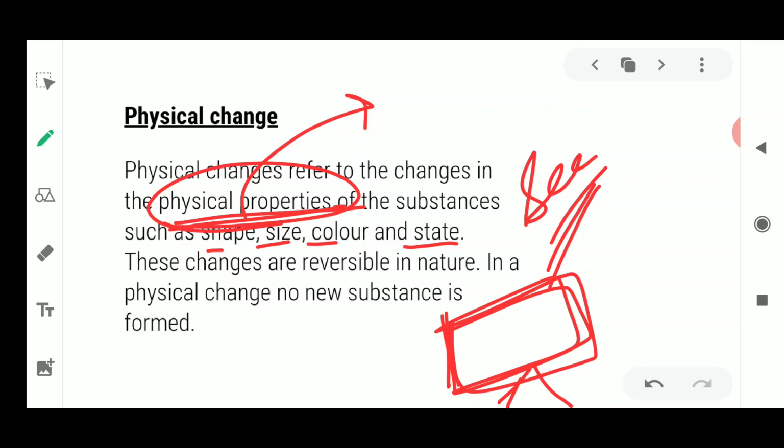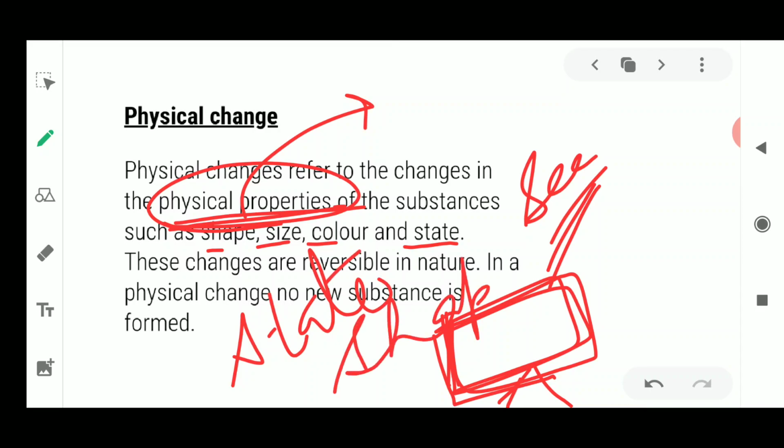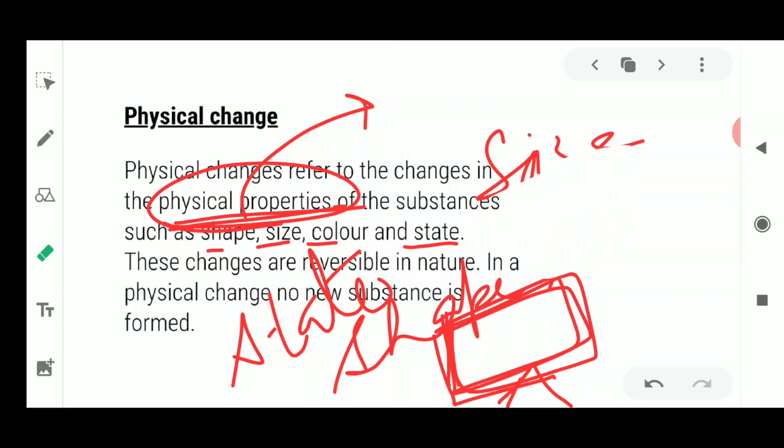So all these are the shape and size we are talking about, and it is solid in nature. So we are telling about the state, shape and size of the substance, and of course the color of this blackboard.